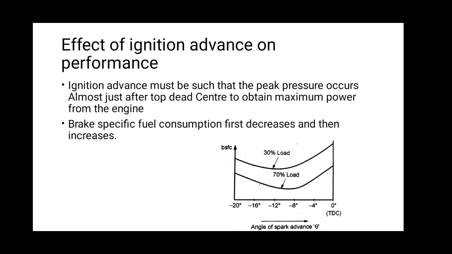One more point: the firing orders used for a 6-cylinder inline engine are 1, 5, 3, 6, 2, 4, or 1, 5, 4, 6, 2, 3, or 1, 2, 4, 6, 5, 3, and 1, 2, 3, 6, 5, 4. The firing order 1, 5, 3, 6, 2, 4 is commonly used.